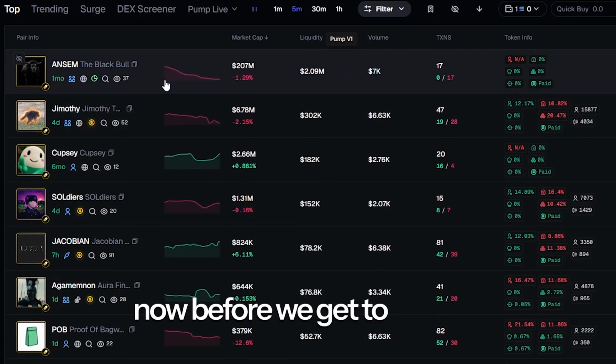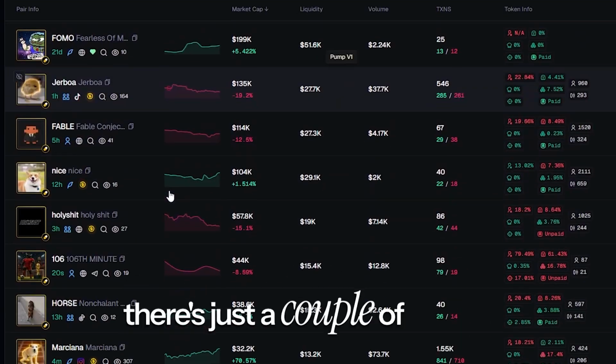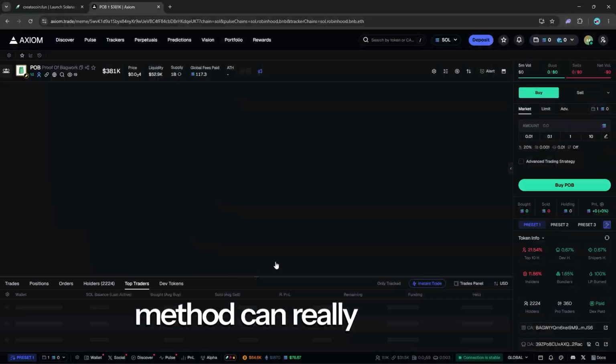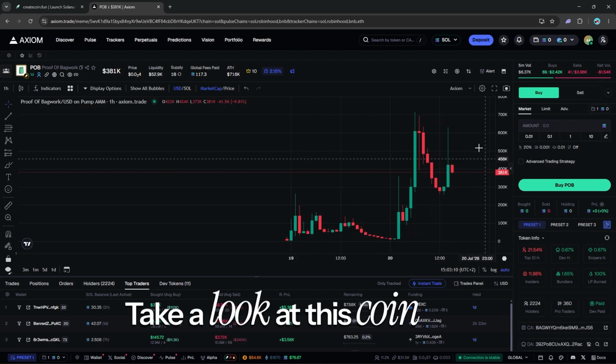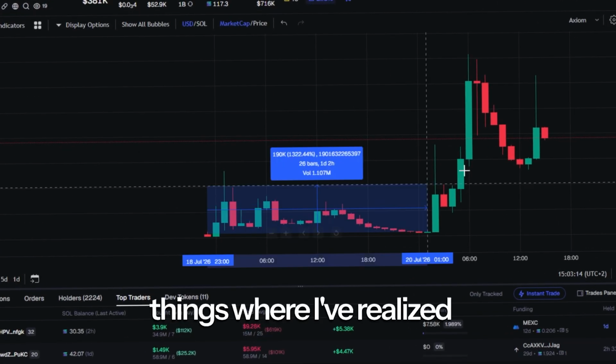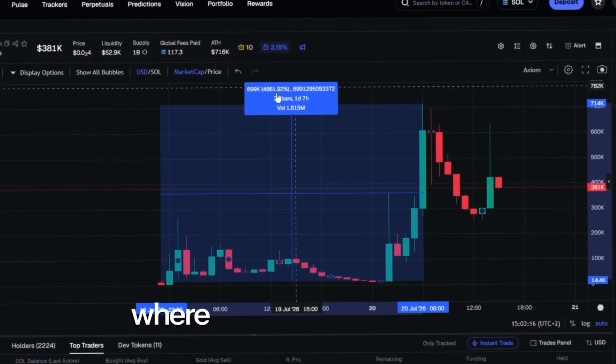Okay, now before we get to the live demonstration, there's just a couple of things that I wanted to go through which further prove how this method can really help you guys out. Take a look at this coin here. Look at this chart. Now, this is an interesting one because it's one of those things where I've realized some of the game is based on where you are in the world.